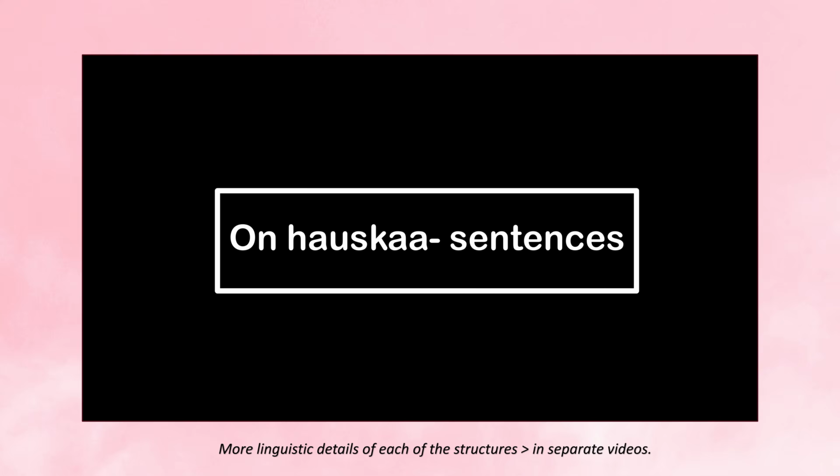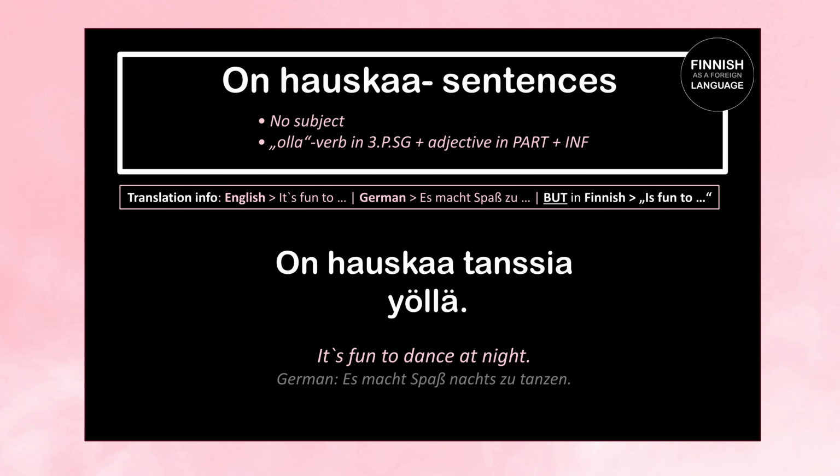Alright, we carry on. On hauskaa sentences. In such sentences, we don't have a subject, and the verb is either on or oli, plus adjective in partitive case, plus infinitive. So let's see what it means. On hauskaa tanssia yöllä means it's fun to dance at night. Here we have our verb on, then hauskaa, which is our adjective in partitive case, and then we have our infinitive verb, which is tanssia. So let's repeat. On hauskaa tanssia yöllä. It's fun to dance at night.